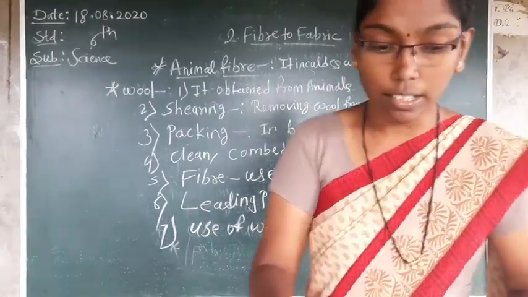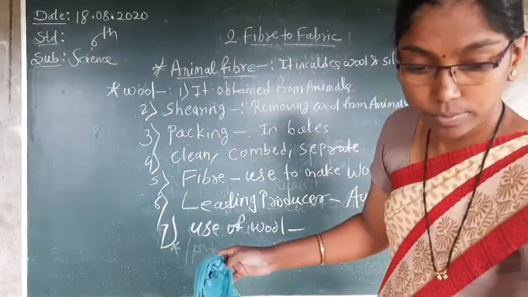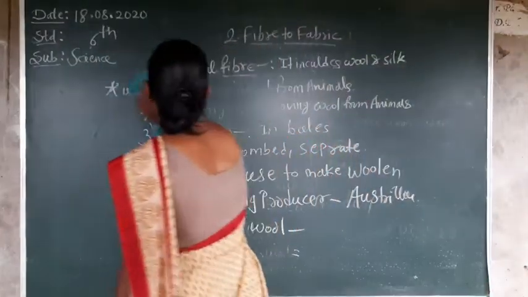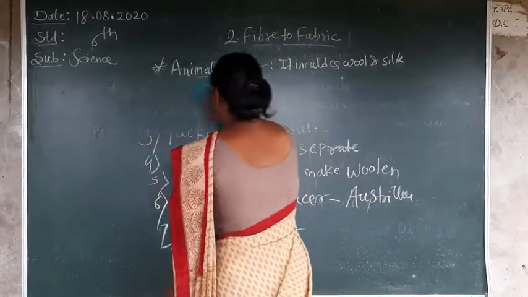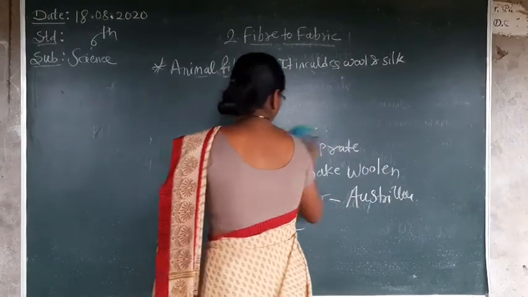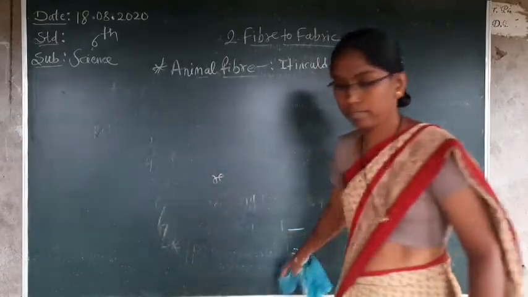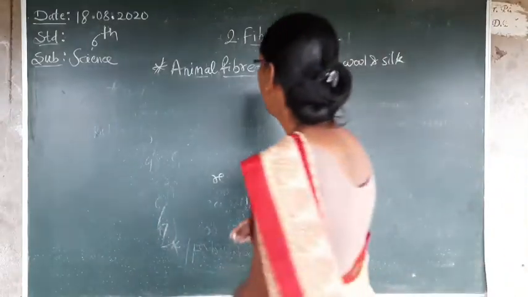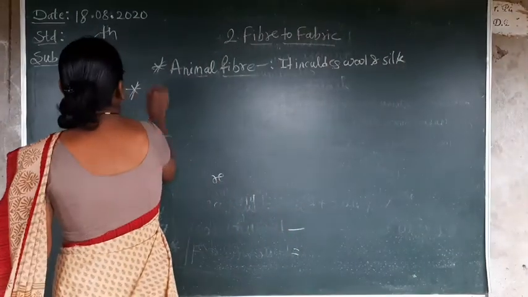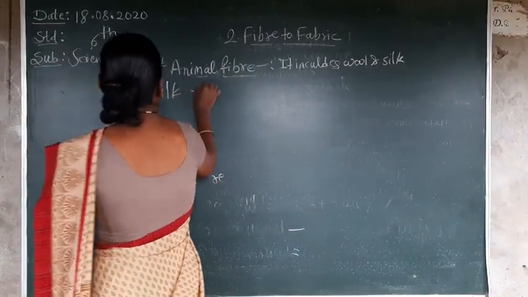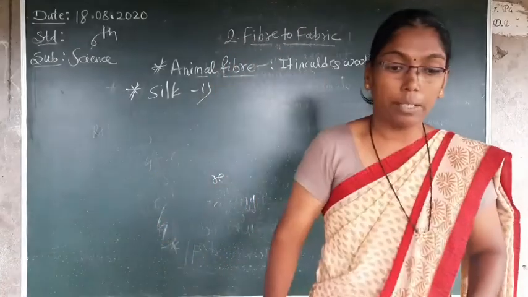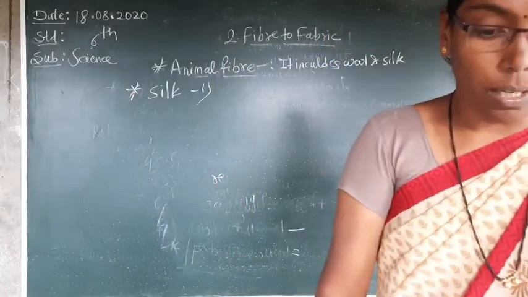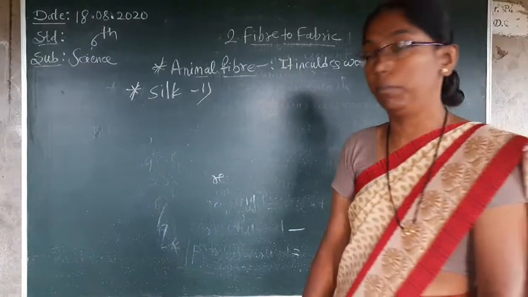Then next, silk will be there. How is silk made? Second is silk. Short but sweet, we take it. Silk, second point. In silk, how is it made? It is obtained from the cocoon of the silkworm.